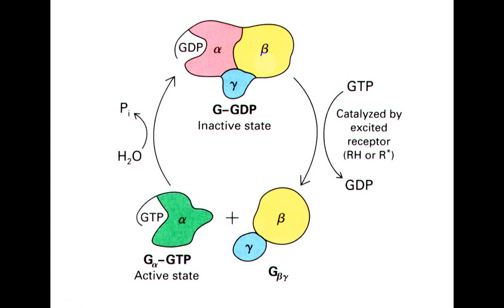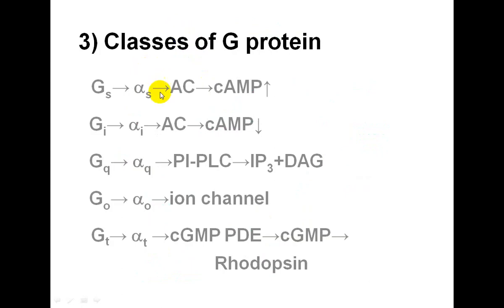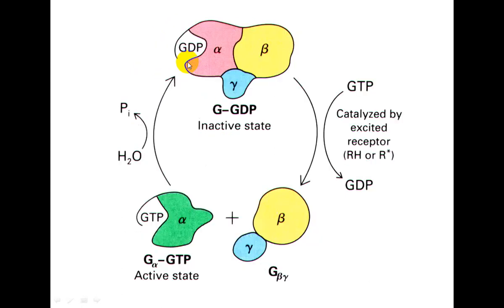Each G alpha subunit consists of 2 domains, a GTPase domain and an alpha helical domain.